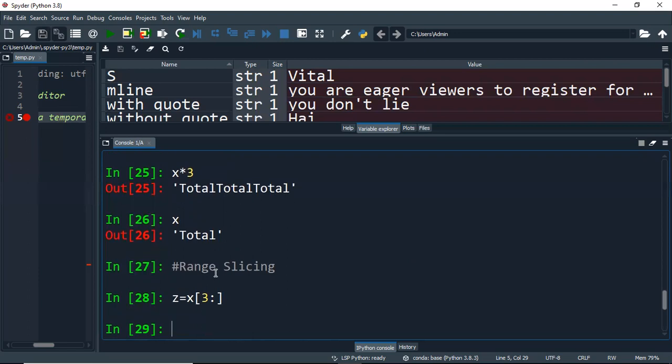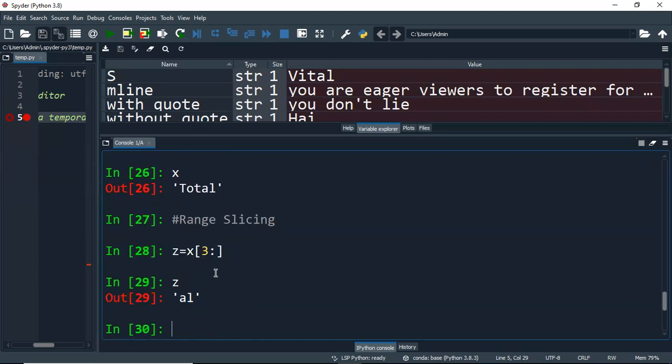So you can see here, now I print the value of z, you can see AN. So you have t as 0, the first letter character is 0, then O will be the index position 1, then the second t, a small t, will be index position 2, then 3 will be A. So starting from the third, that is index 3, till the end of the string, it will print all the characters. That is the meaning of colon. So the starting index position and then colon will give till the end of the string. Okay, so that is how you will get the output. This is called range slicing.